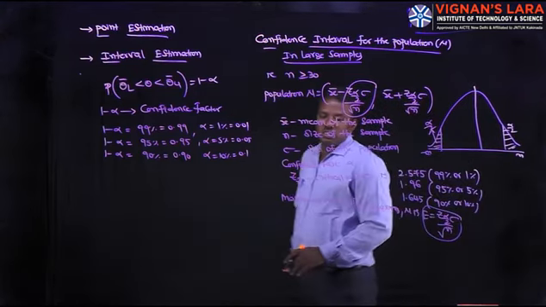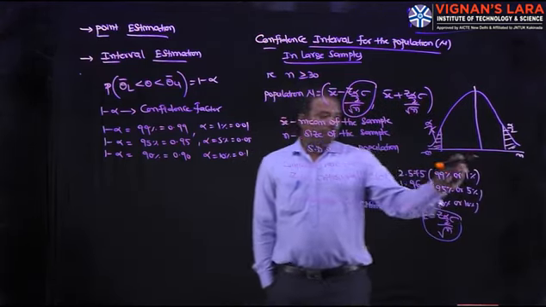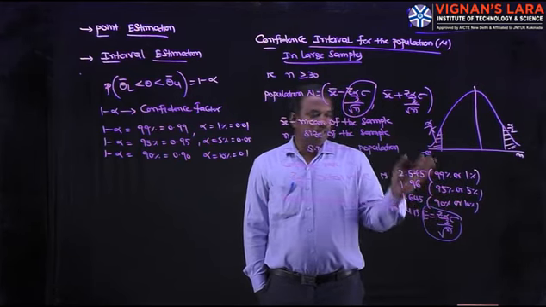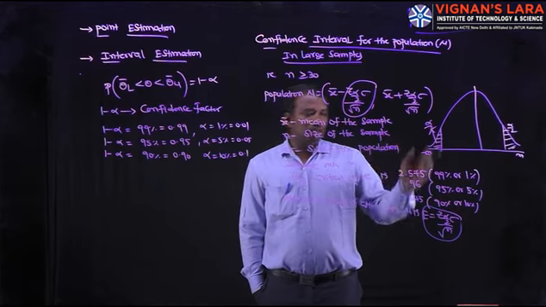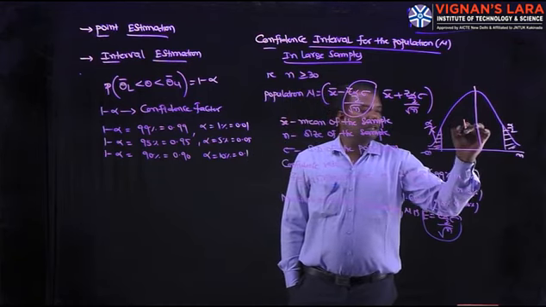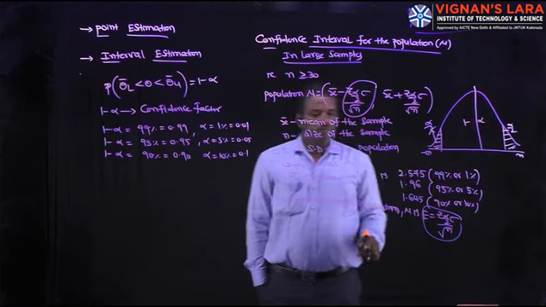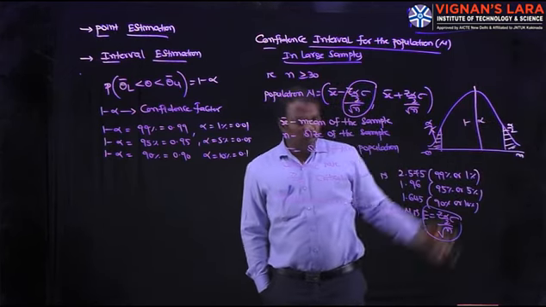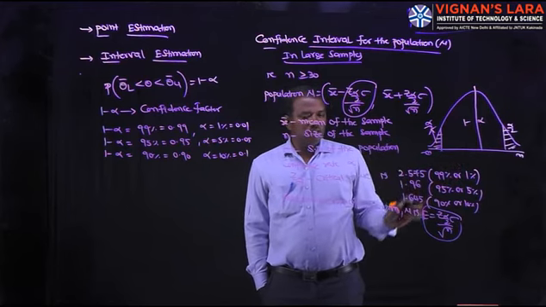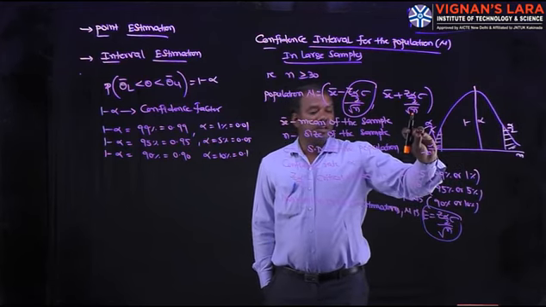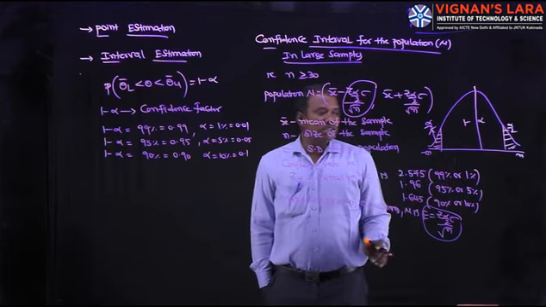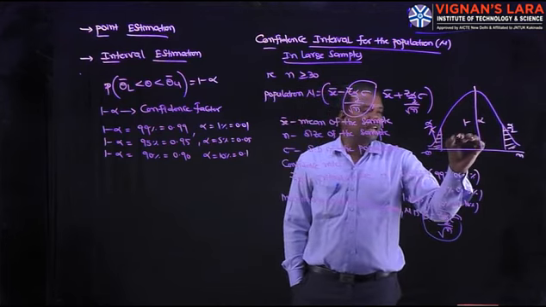The remaining portion is accepted. So this 1% or 5% or 10% is divided into two parts, one part on the left side and another part on the right side. So this is alpha by 2, this is alpha by 2, and this part is 1 minus alpha. The total area is 1. Alpha portion is rejected, alpha by 2 on the left side and alpha by 2 on the right side. So the remaining 1 minus alpha is accepted.